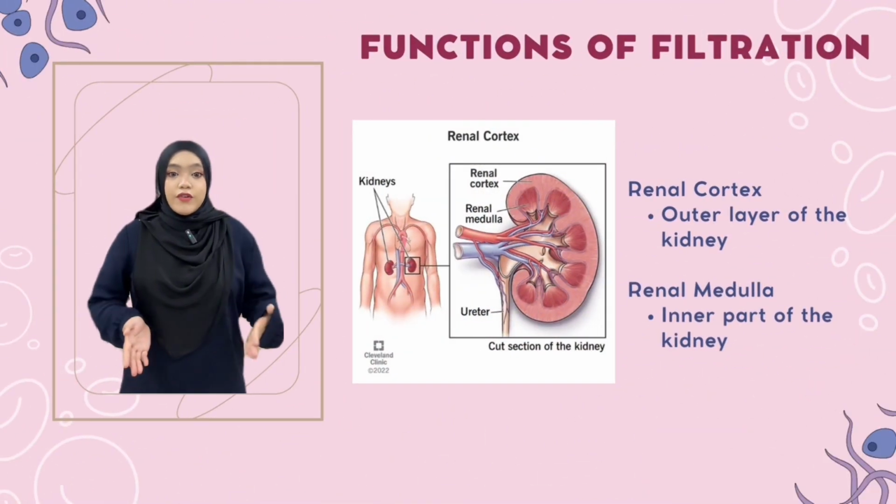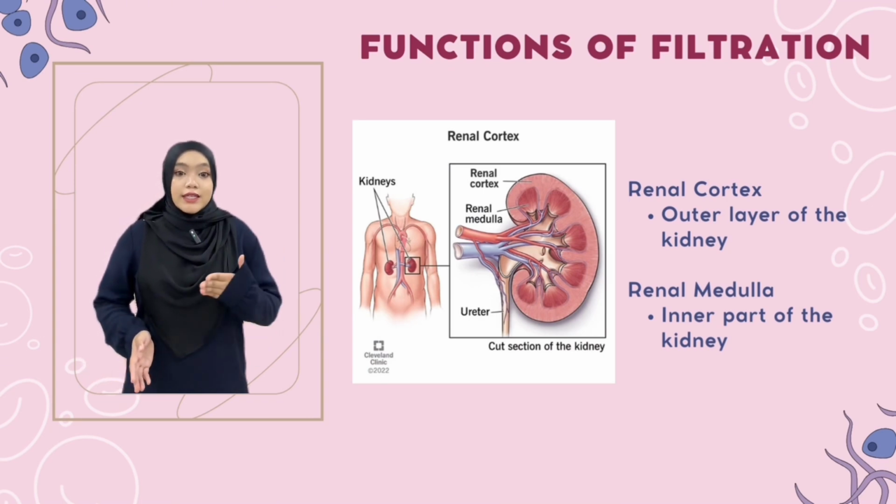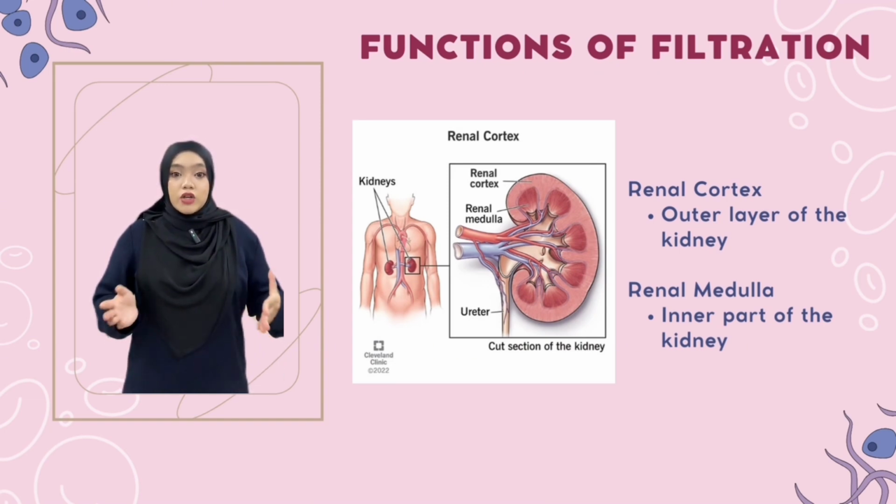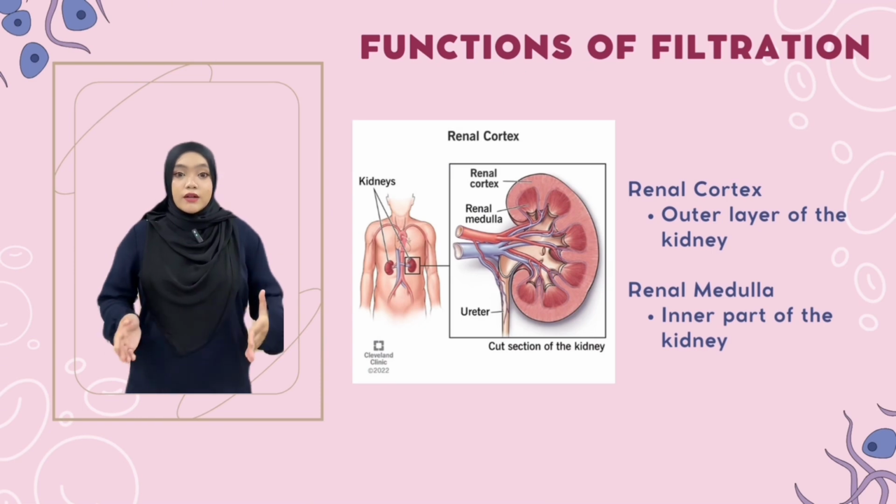So now, let's move on to the renal cortex and medulla. The renal cortex is the outer layer of the kidney where the filtering units of the kidney begin. It is involved in kidney functions such as electrolyte balance, blood pressure, and also red blood cell production. The cortex surrounds the inside of the organ, which is called the medulla. The renal cortex itself is covered by the renal capsule, which is a layer of tougher protective tissue. The renal cortex is where the nephron begins.